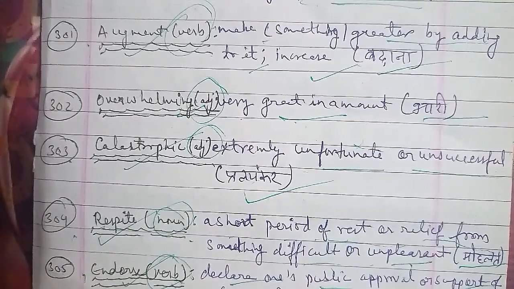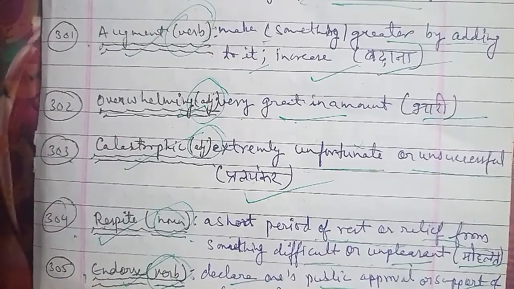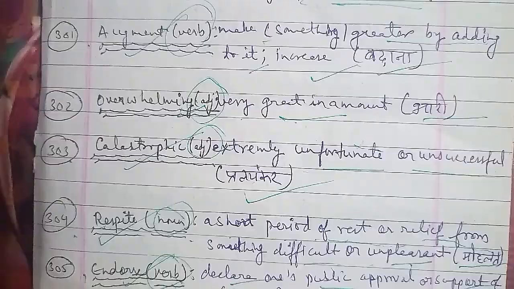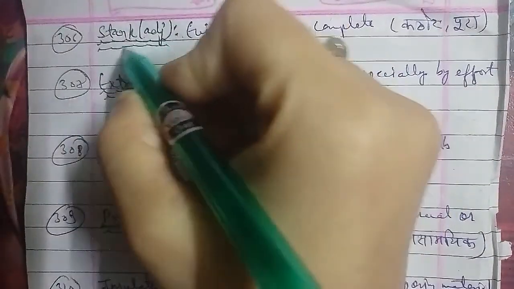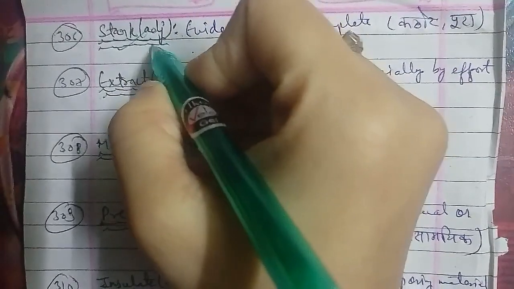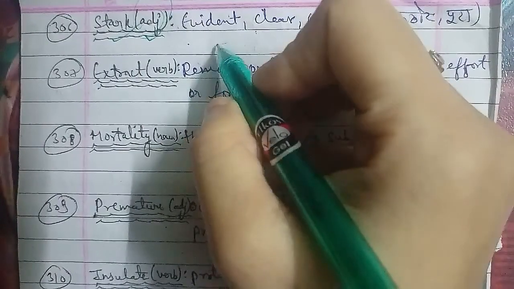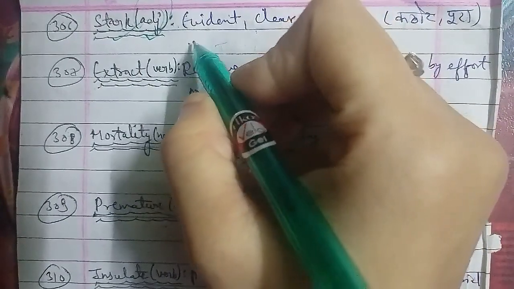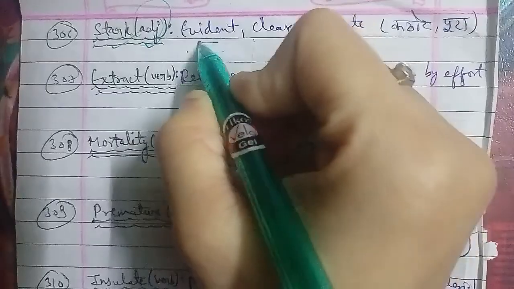Now moving on with the next word, 307, that is extract. Extract karna. Extract is used as a verb here. Extract means to remove or take out, especially by an effort or a force. When you are applying effort or some force to remove or take out something, which in Hindi we say nikalna, then extract is the word. In Hindi you can say it is nikalna. So that directly means like that.